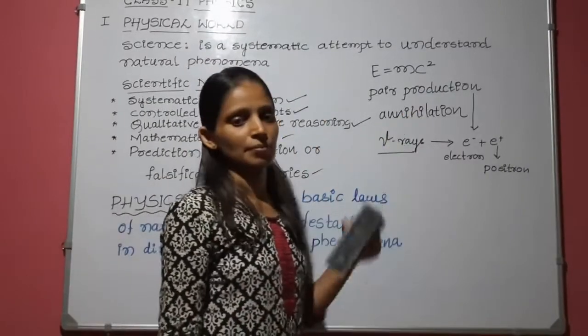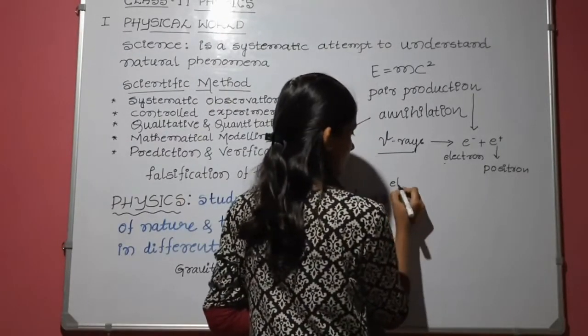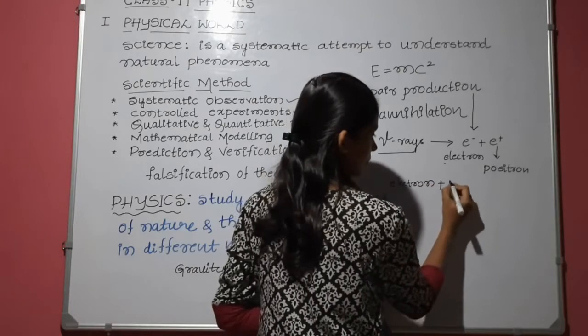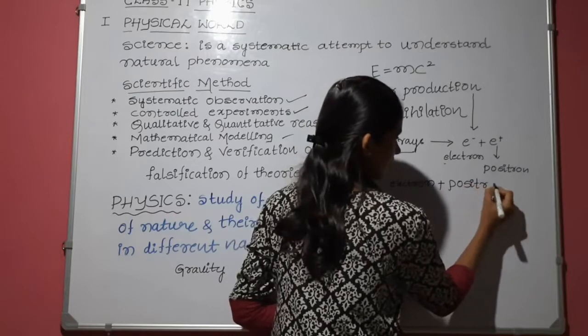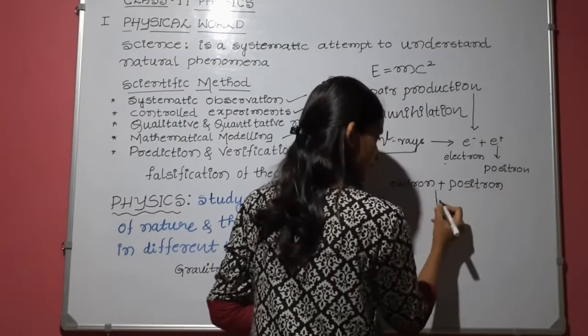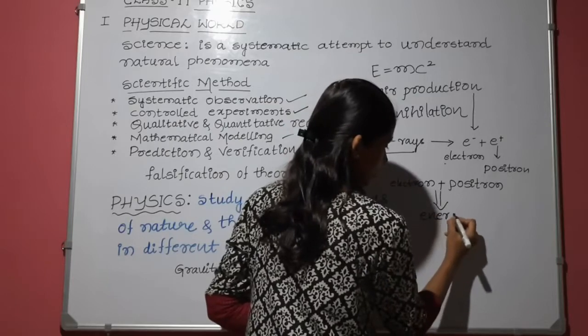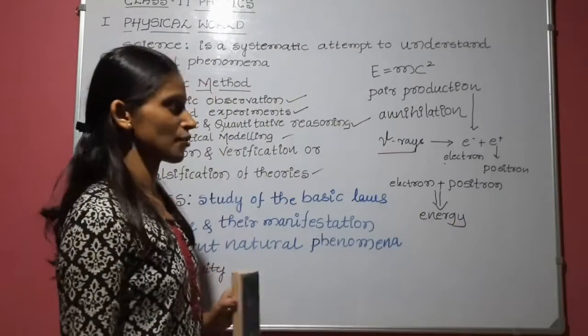Annihilation means if the electron combines with the positron, you will get energy. When they combine, energy is released. So this is annihilation. This is a natural phenomenon.